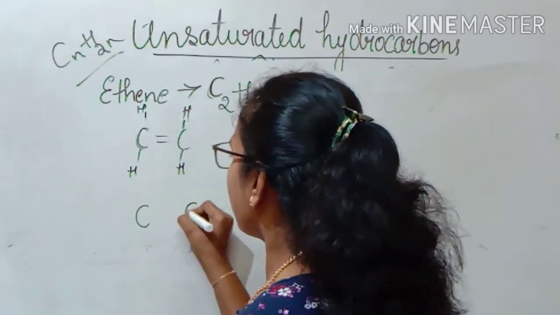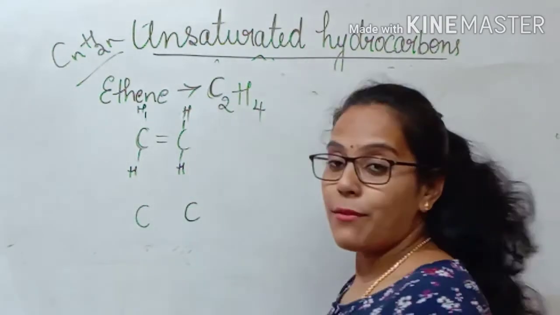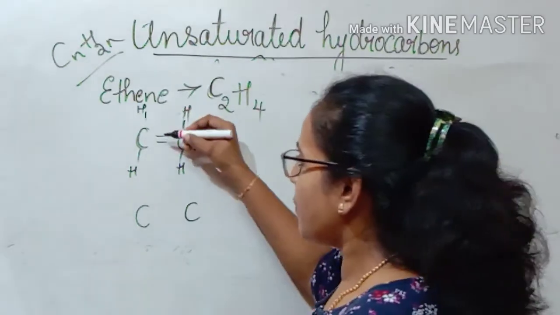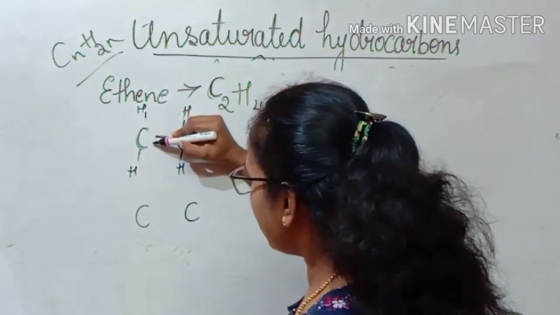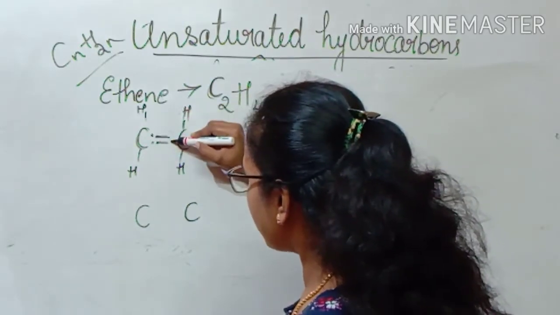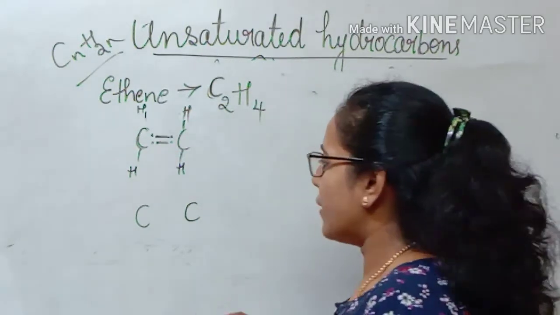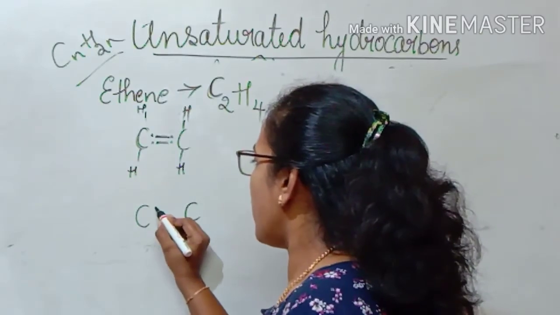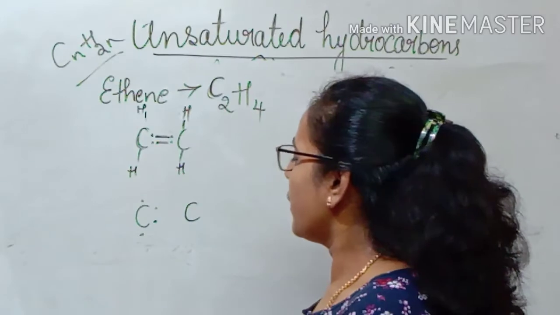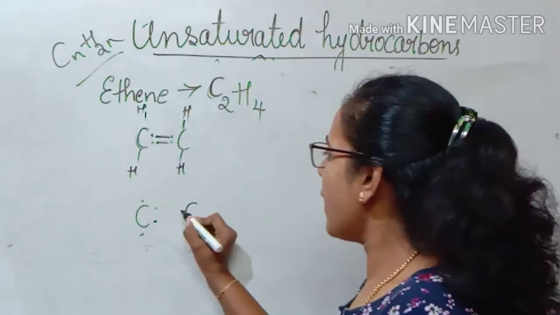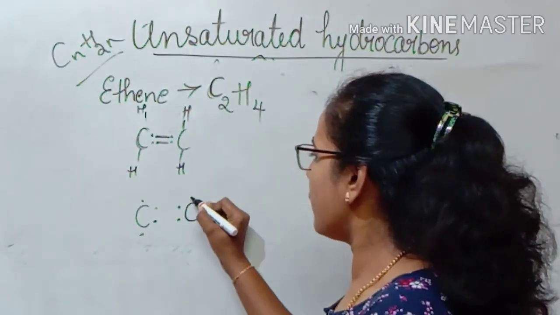So 2 carbons, correct? What is the valency of carbon? 4. As we have 2 bonds in between the carbon atoms, this carbon is giving 2 electrons and this carbon is also sharing 2 electrons, right? For this it is 1, 2 and 2 hydrogens, 3, 4. And the opposite carbon is similar: 1, 2 and 3, 4.